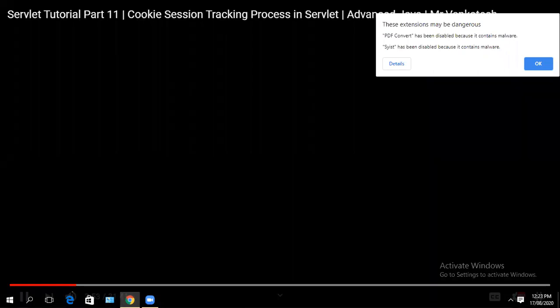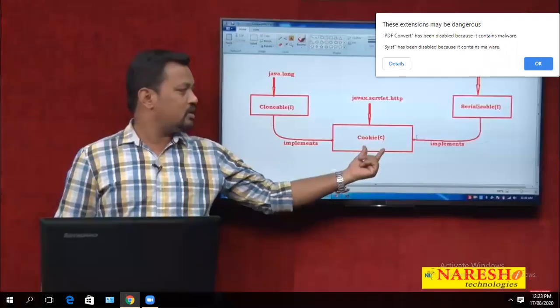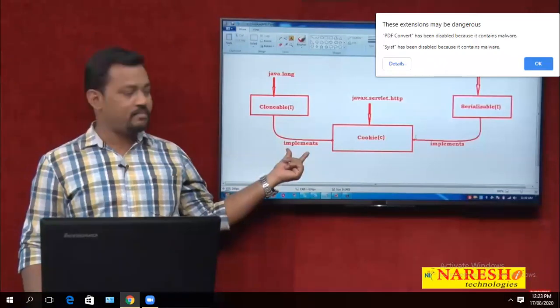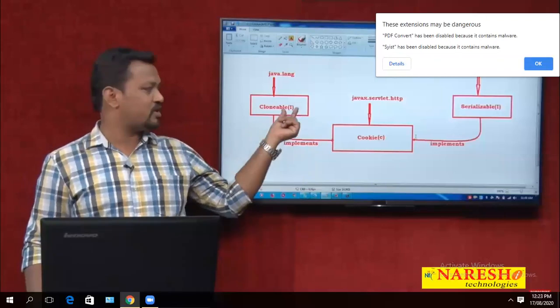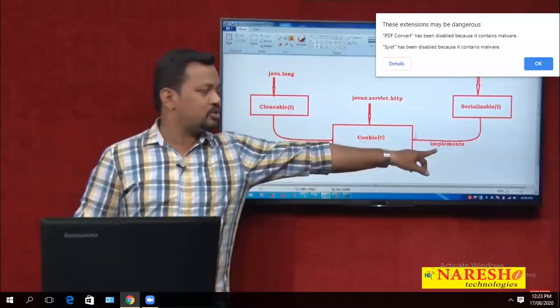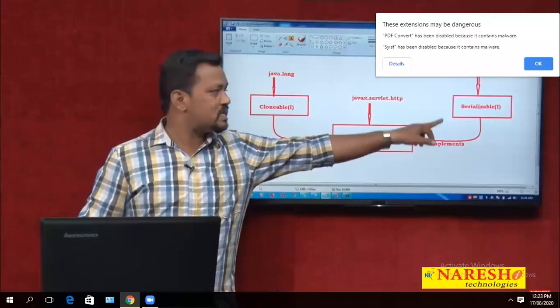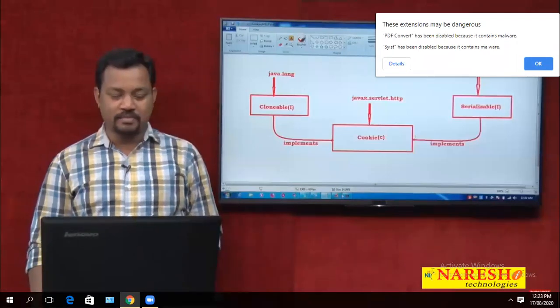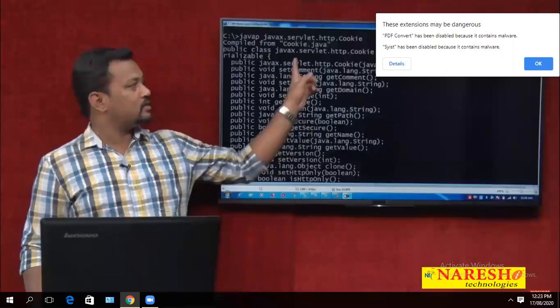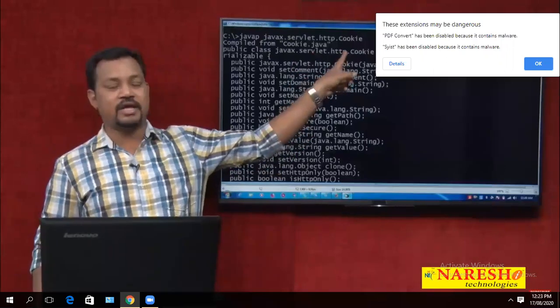Now this is one class. This class is implemented from java.lang.Cloneable, which is an interface, and implemented from java.io.Serializable, which is an interface. So this API has been drawn from your library. The same thing I have shown diagrammatically here.